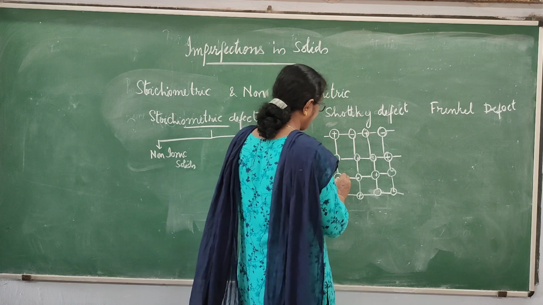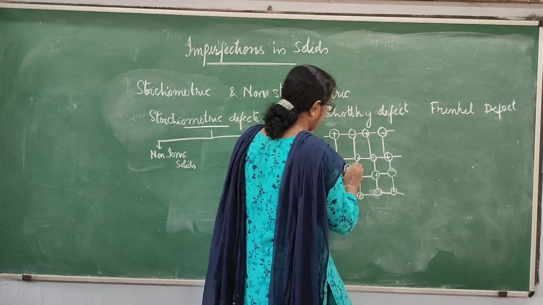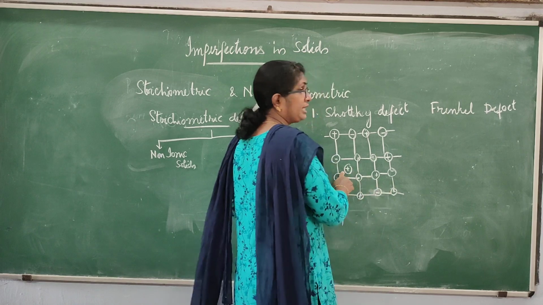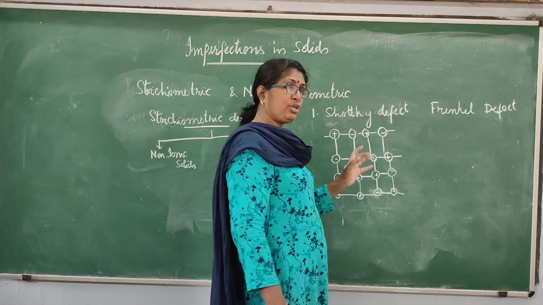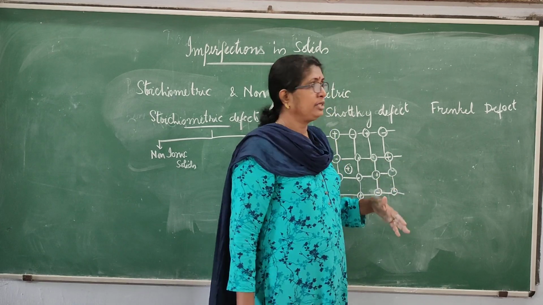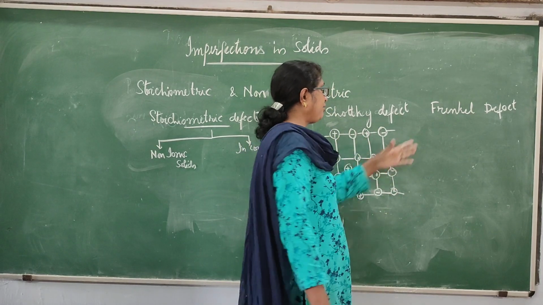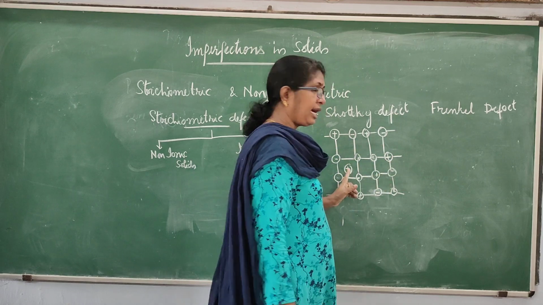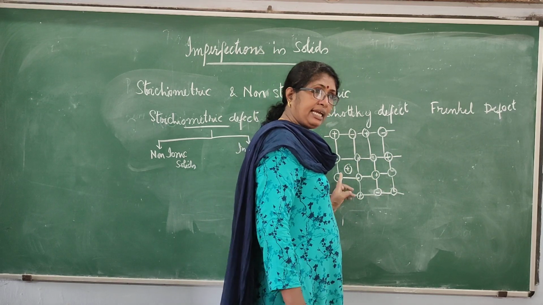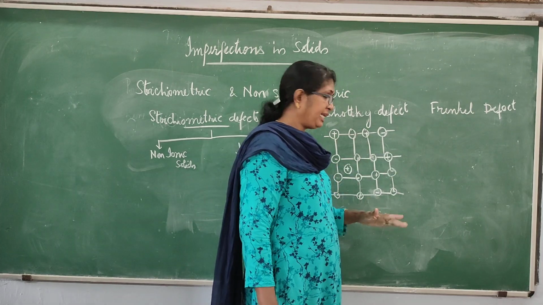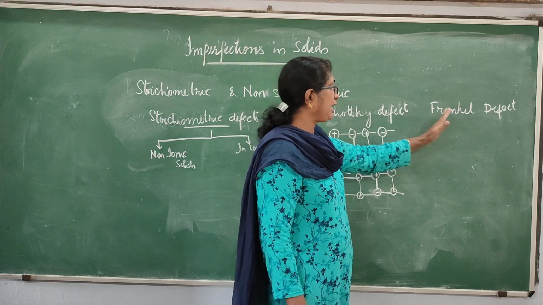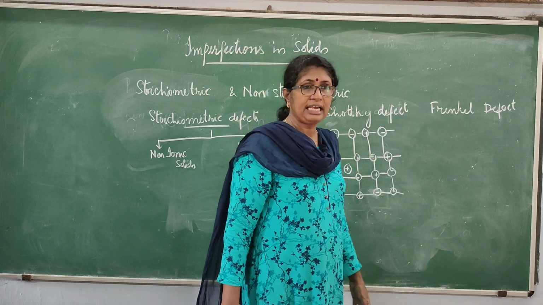Here the positive ion is not occupying the lattice site, but it is occupying the interstitial site. Usually cations will go to the interstitial site because they have smaller size. So in Frenkel defect, the cations which must occupy the lattice site go and occupy the interstitial site. Such a defect is called a Frenkel defect.